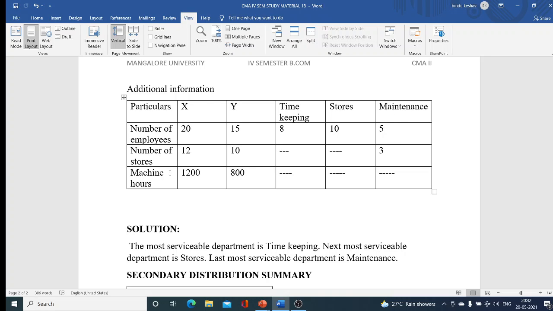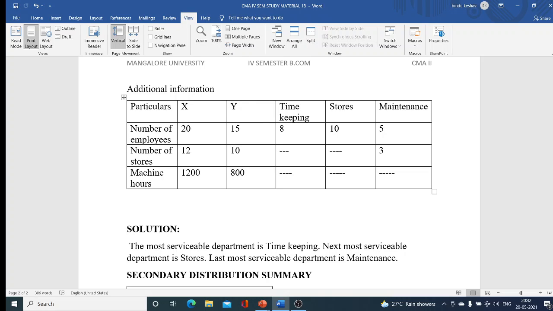The next one is the maintenance department. Here the basis of apportionment is machine hours, and we can clearly see that it is only for X and Y. So we have to apportion the maintenance department overheads cost only to the production departments X and Y.